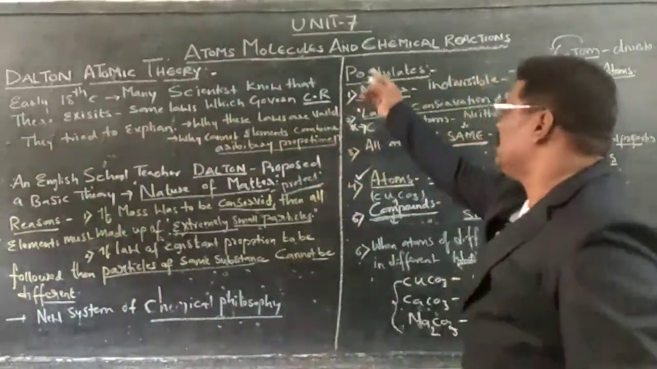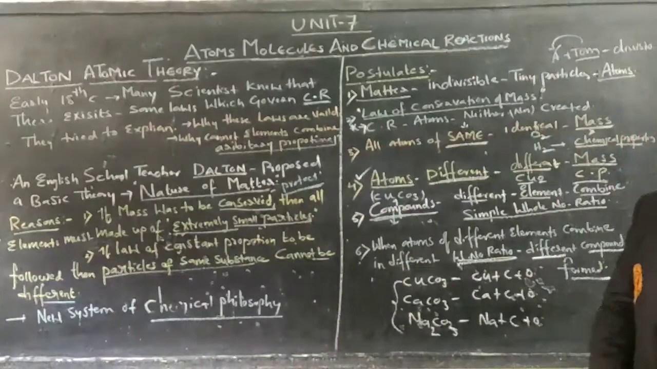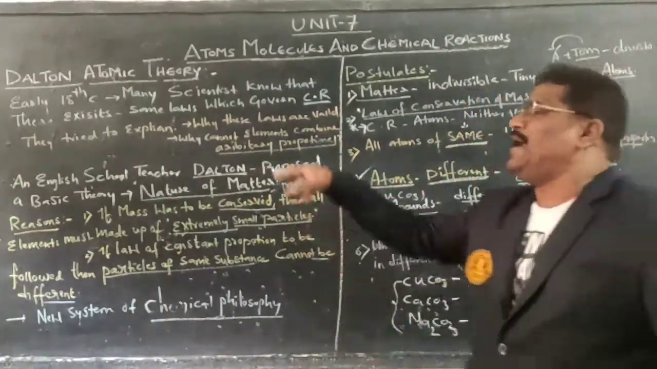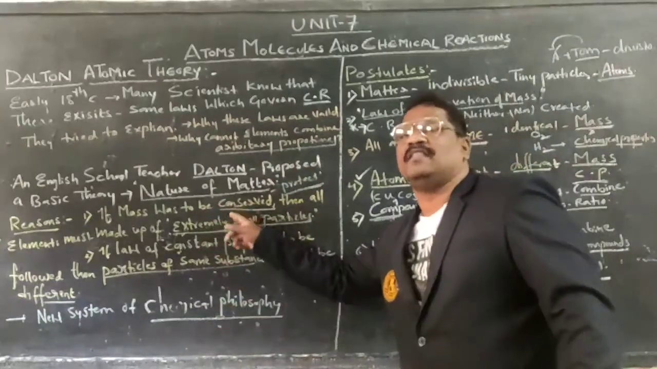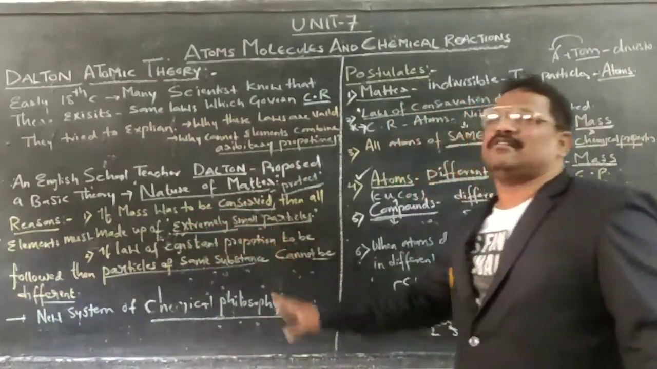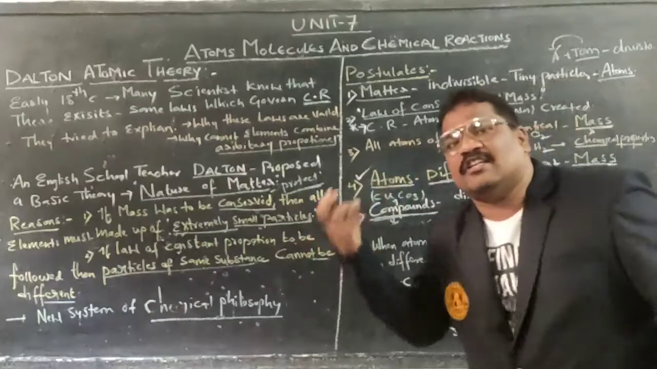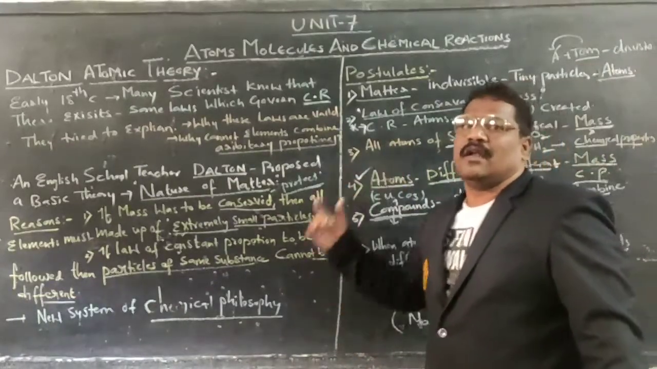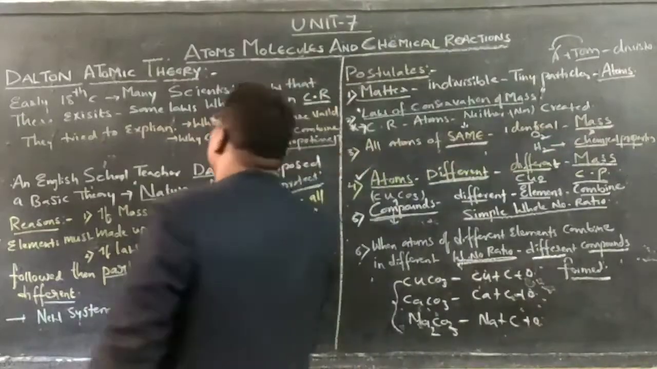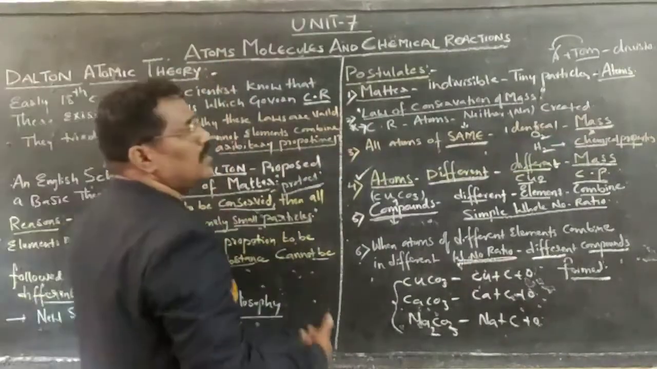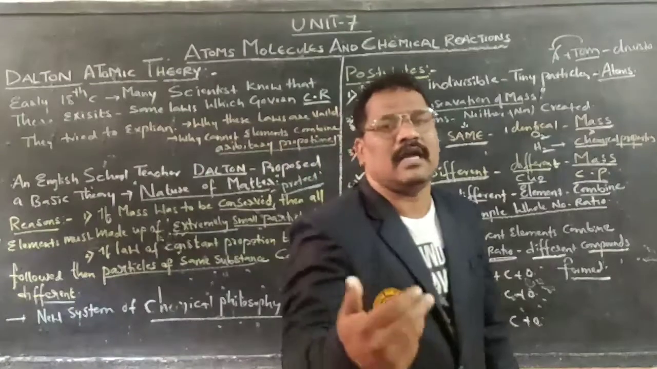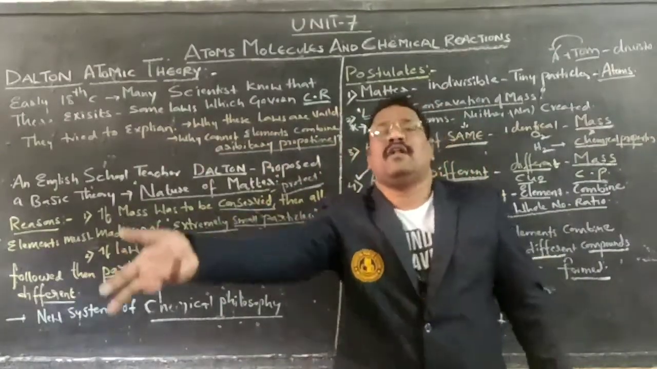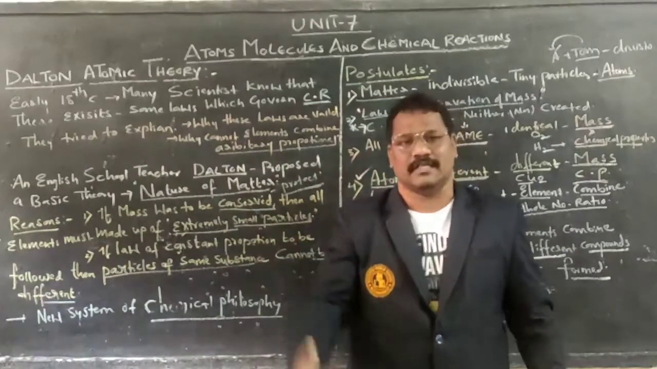These are the six postulates given by Dalton to explain the nature of matter by utilizing two reasons: the law of conservation of mass and the law of definite proportion. This theory is called Dalton's atomic theory, which created a new era of chemical philosophy.